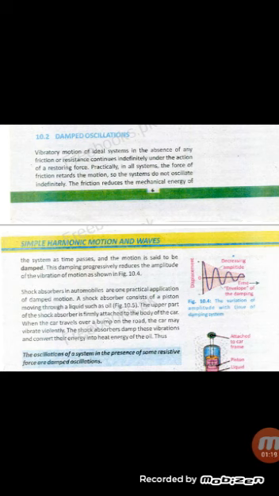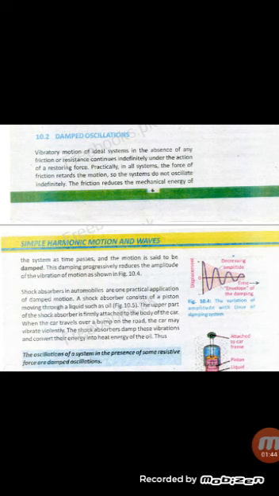Practically in all systems, the force of friction retards the motion, so the systems do not oscillate indefinitely. Means we see that in many systems, friction force acts, so friction force stops the motion of the bodies. Means friction force acts as an opposing force to retard the motion of the bodies.